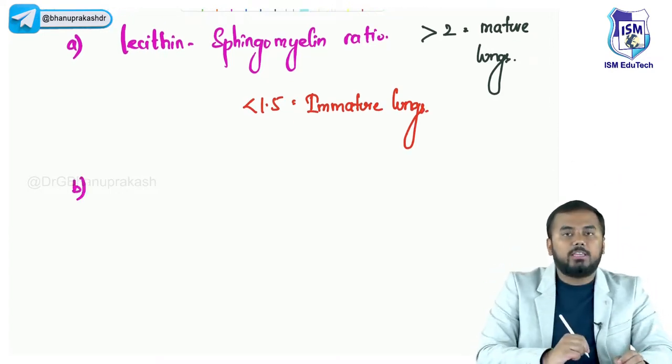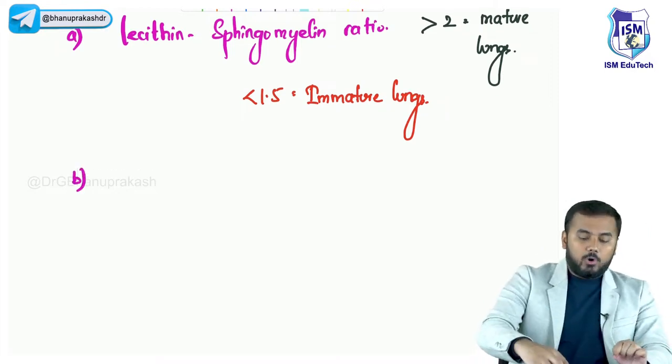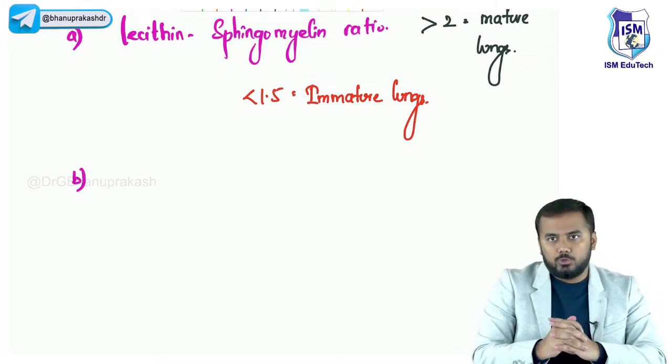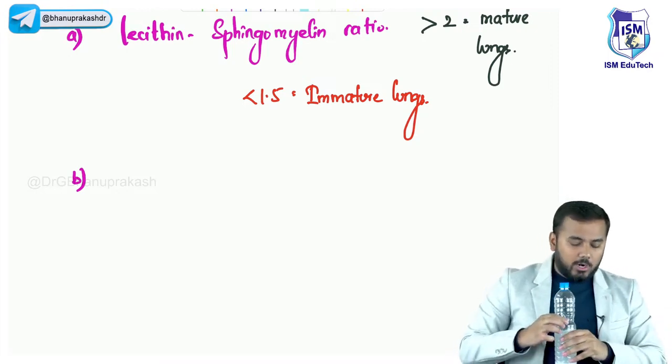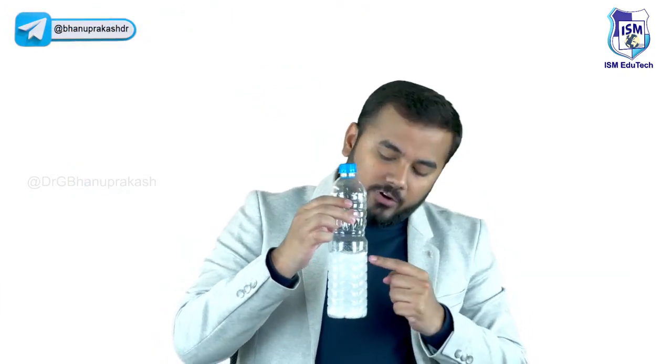Right. After this, the second important thing which you will see here is a little bit of an experiment. There is a small experiment which you do. For example, I have taken this bottle. I hope all of you can look at this bottle, guys. Now look, within this bottle, this white colored thing, whatever is there, this is called surfactant.